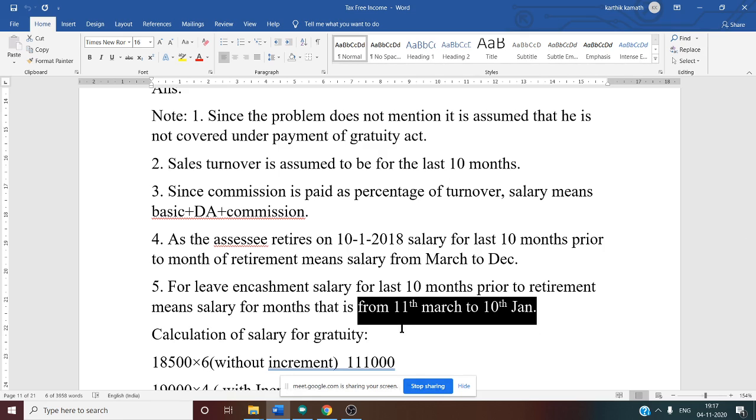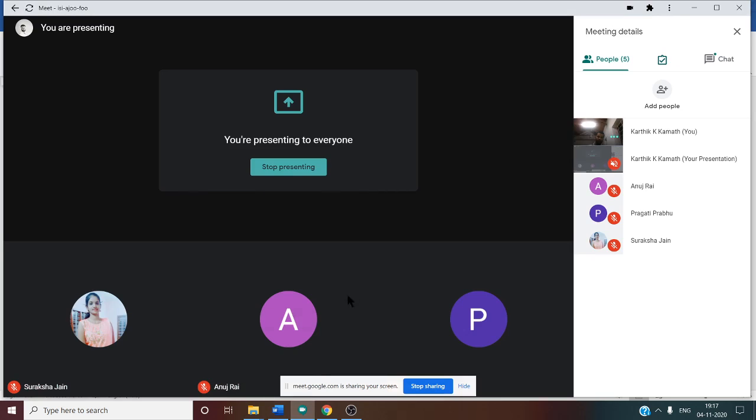So 10 months salary average you will get easily from 11th March to 10th Jan. Yes. After knowing all these things, next thing is calculation of salary for gratuity. Why is salary for gratuity important? Here they have given basic and increment. Whenever there is an increment is the problem.